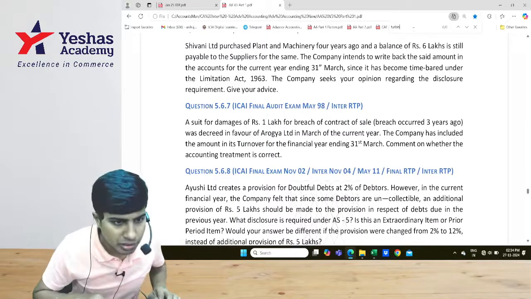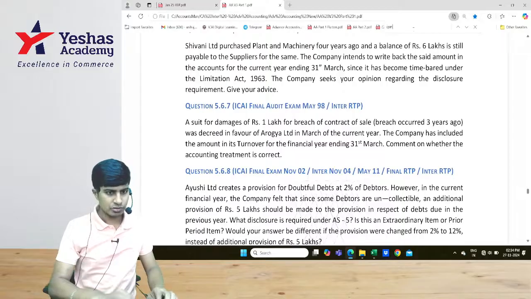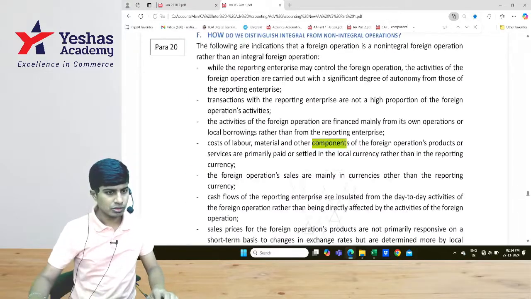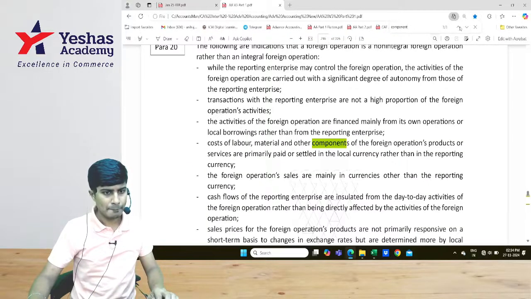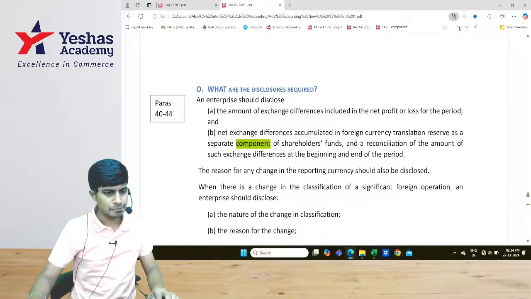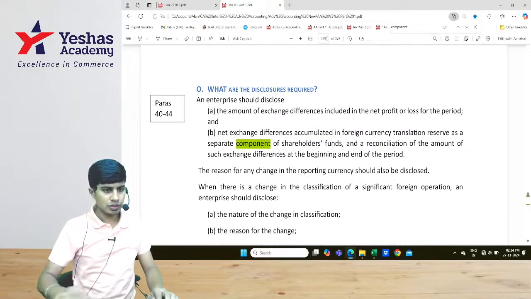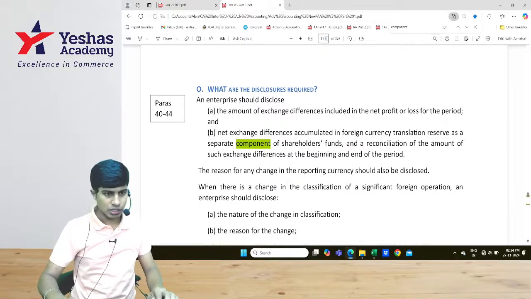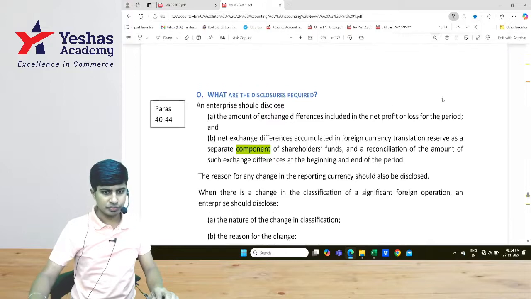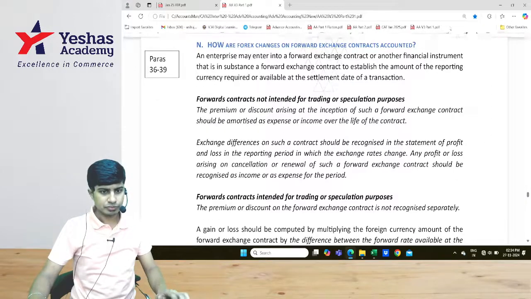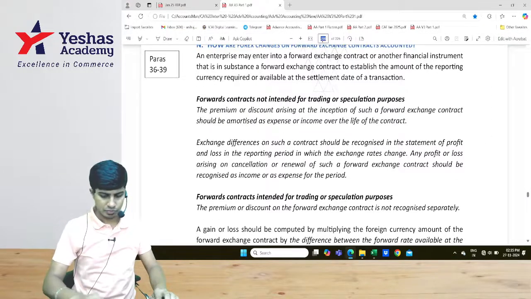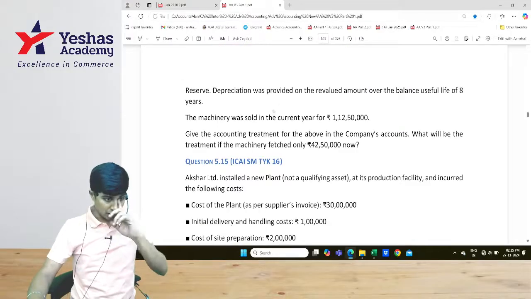No help with the page number. 140. This is not responding. 143.